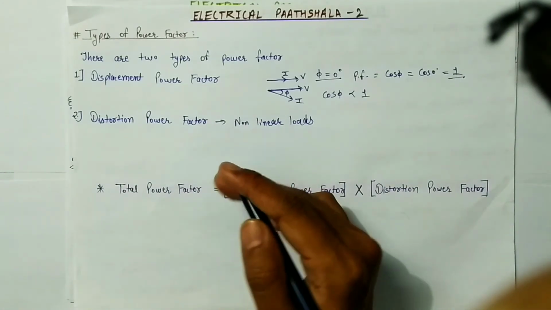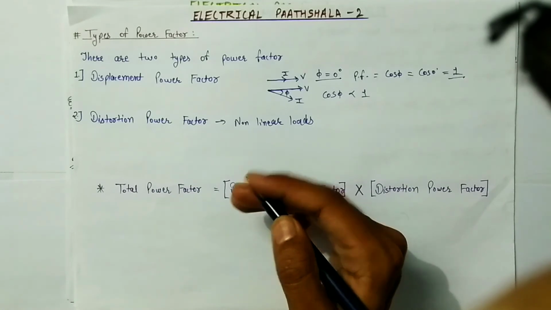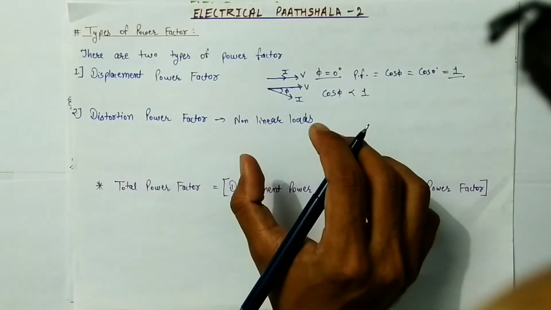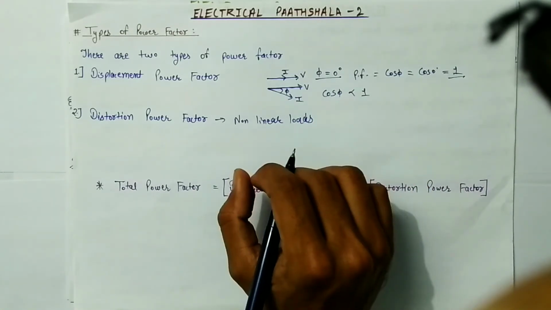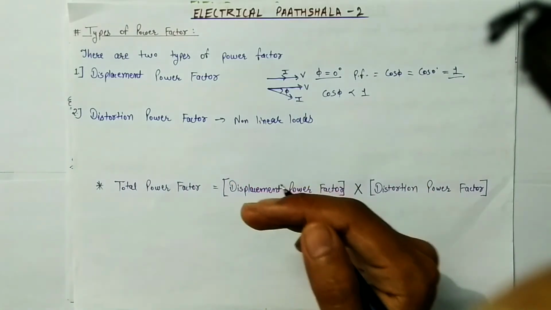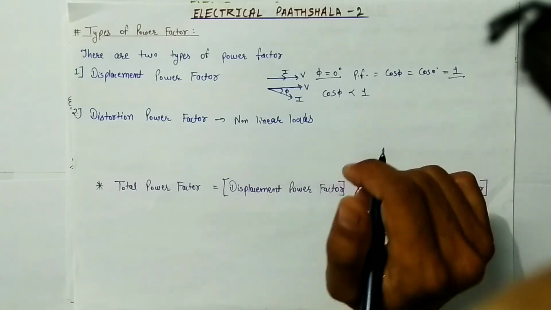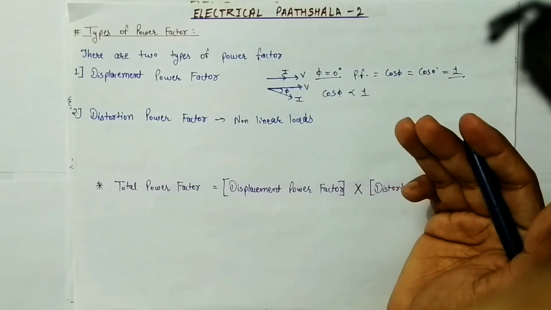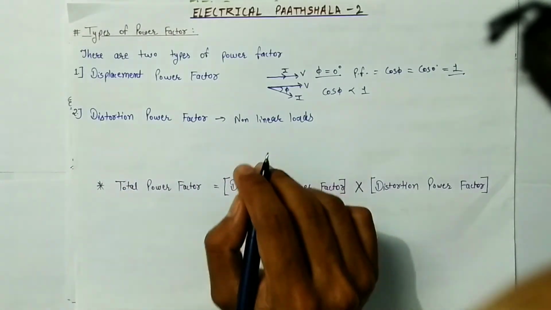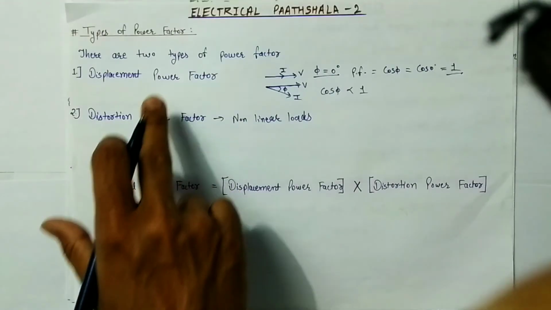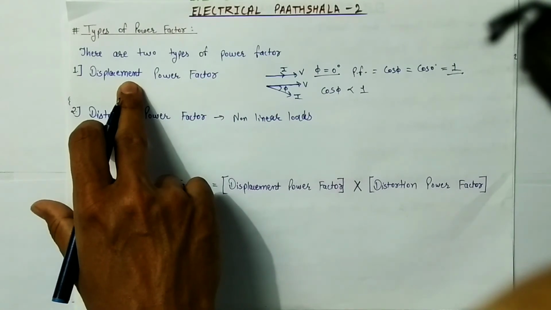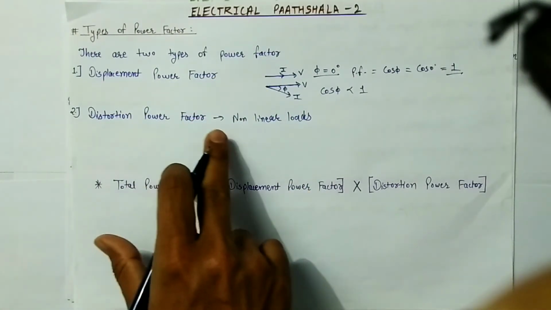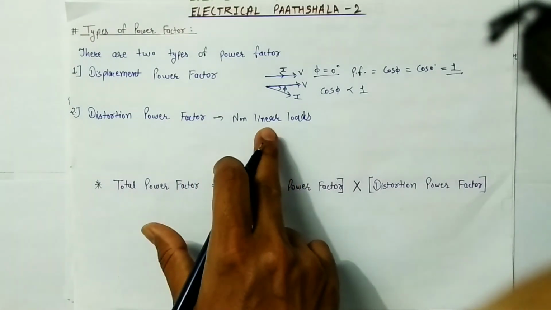Now guys, in case of non-linear loads, by applying capacitors the power factor cannot be improved because there are harmonics in the current waveform. So to improve the power factor, we have to eliminate the harmonics from the current waveform, and to do so we have to apply active and passive filters. So guys, these were the two types of power factor: displacement power factor, which occurs in case of linear loads, and distortion power factor, which occurs in case of non-linear loads.